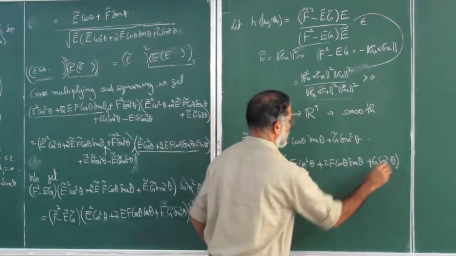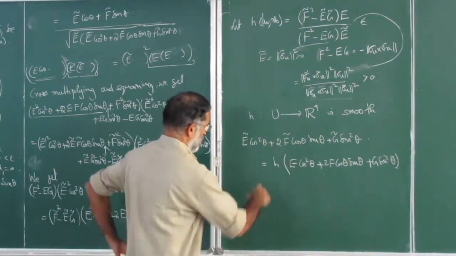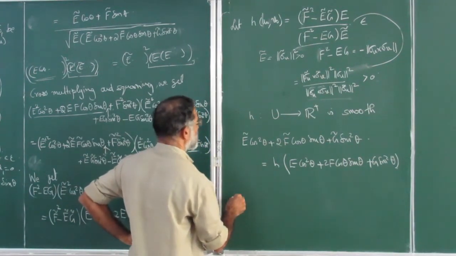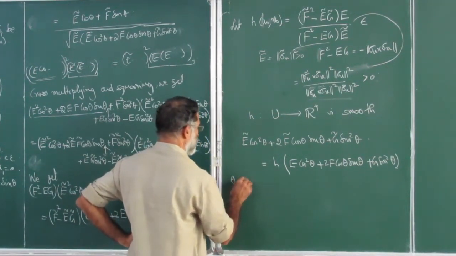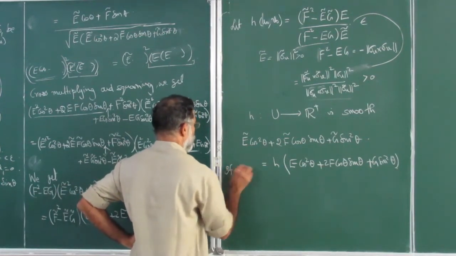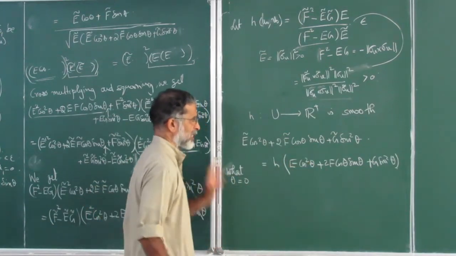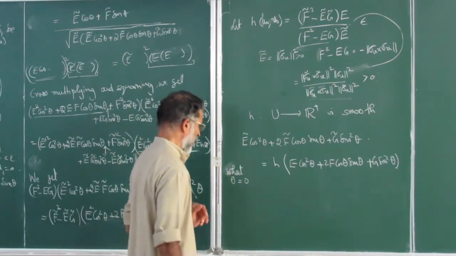So that's what you get. Now very simple, computation gives you all those. So let us first take theta equal to 0. This expression is true for all thetas, we have seen that.